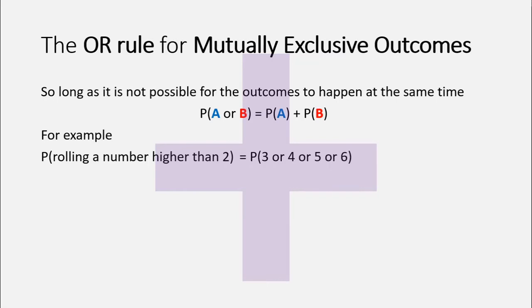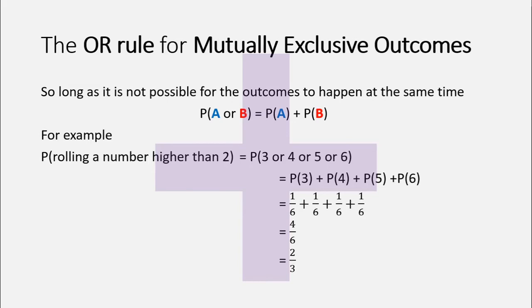I've just rolled a die and I see a number on it. What's the probability that it's a 3, a 4, a 5, or a 6? Well, for that, I would add those probabilities together. So I would do the probability that it's a 3, plus the probability that it's a 4, plus the probability that it's a 5, plus the probability that it's a 6. In all cases, the probabilities were equally likely and they were all 1/6. So that'd be 1/6 plus 1/6 plus 1/6 plus 1/6, which is 4/6, or that simplifies to 2/3.